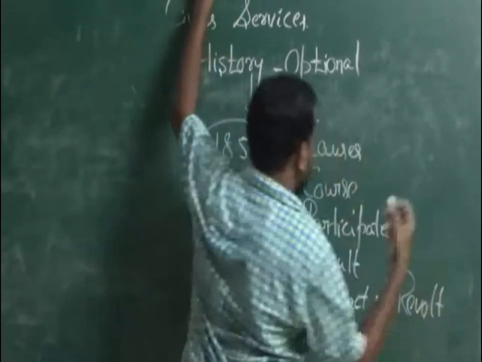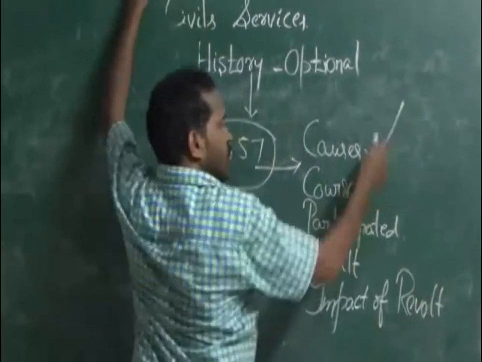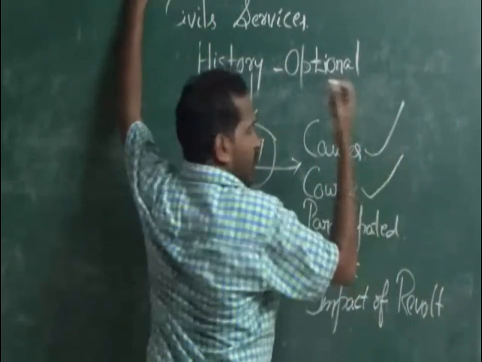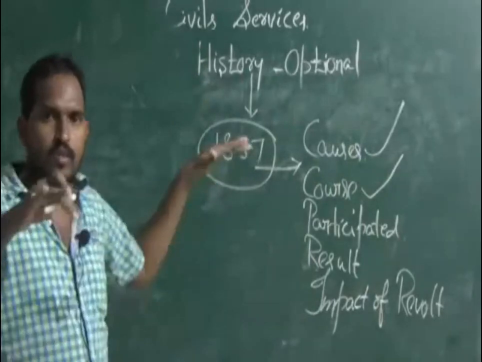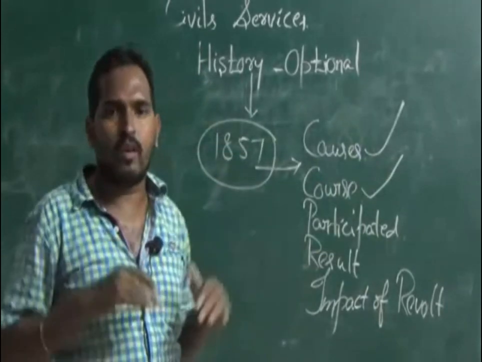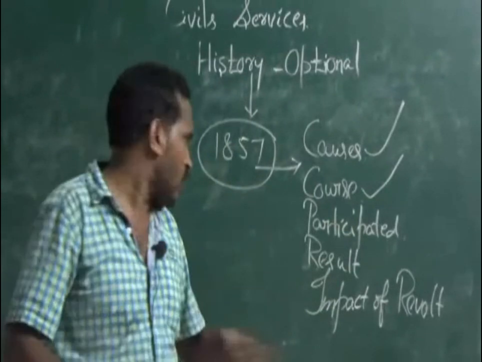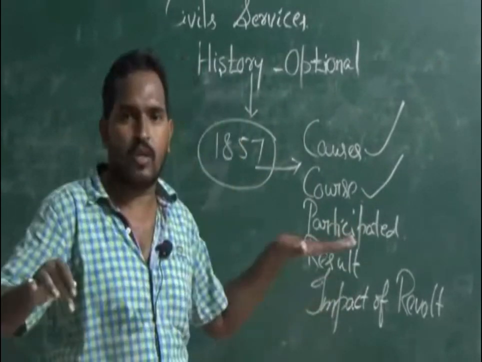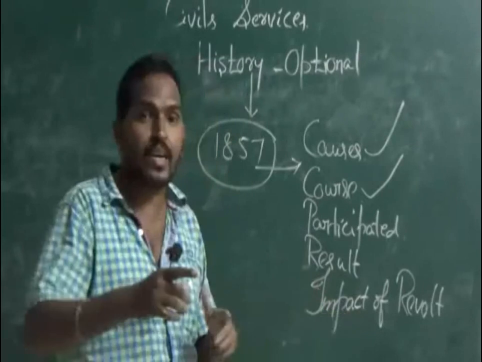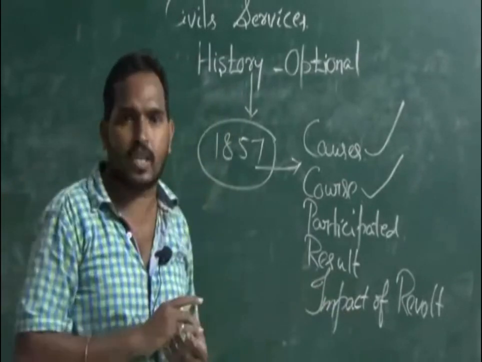Impact of the revolt. What are the reasons? How the revolt course occurs? Course of the revolt: how the revolt was going on. Who participated in the revolt? And what is the result of the revolt, and what is the impact of the revolt on Indian history?